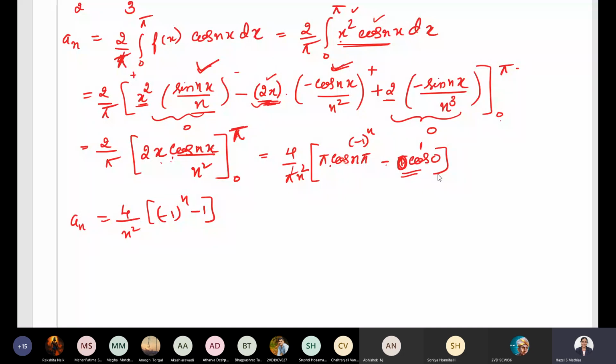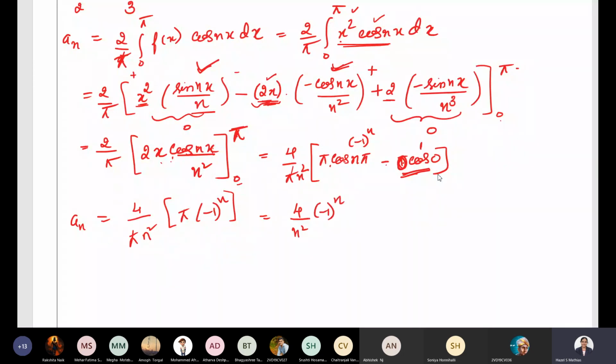So we will have the an value as 4 by pi n square into pi into minus 1 power n, because this is x cos nx. Lower limit when you put it as 0, so this term is going to be 0. So we get only this term. So what we get over here? 4 by n square into minus 1 power n. This is the value of an. Anybody has any doubt in this?